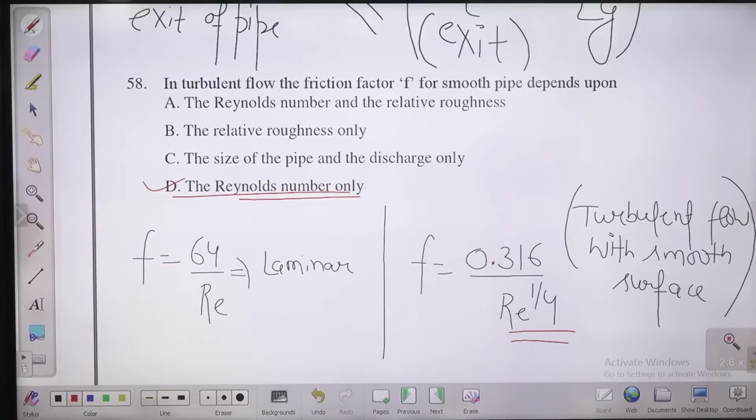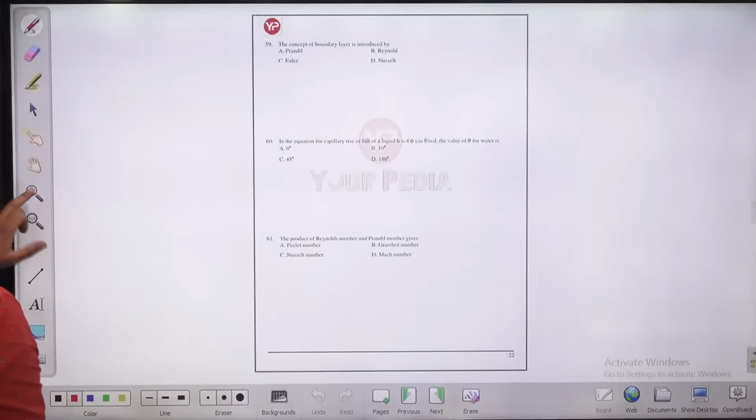But if you are having turbulent flow with rough boundaries, then it is going to depend on Reynolds number and relative roughness. Then A will be the right answer, guys. So there are three cases. Laminar flow depends only on Reynolds number. Turbulent flow, smooth surface, again depends only on the Reynolds number. But turbulent flow, rough boundaries, depends on Reynolds number as well as relative roughness. Next question now in front of you, question number 59.